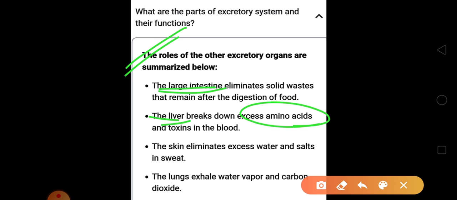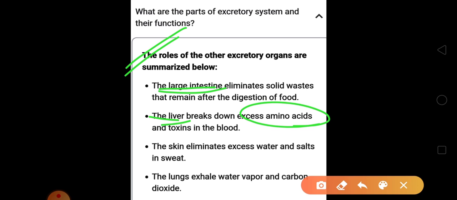We have done this: protein will be digested by trypsin and give amino acids, and this is all done with the help of the liver. We did this in digestion, so don't get confused. When they do this breakdown, some toxins are formed, and these toxins come into the blood, and from there they will be removed.